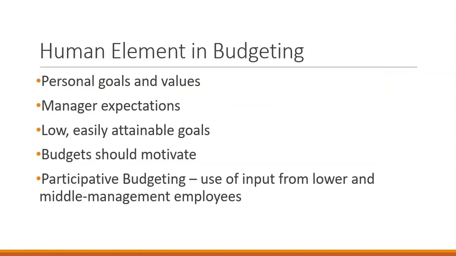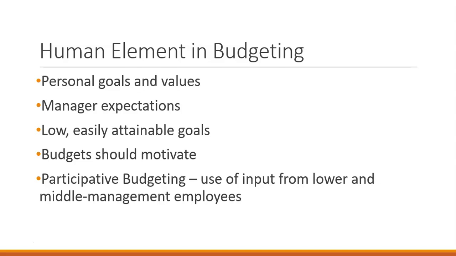So we have a human element in budgeting, and this is because often in budgeting we create expectations. So we want to be able to hit our goals, especially if our performance evaluation is based on our ability to hit those goals. So we might do low and easily attainable goals in our budgets.